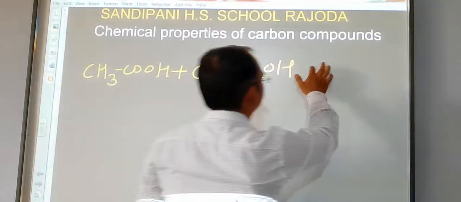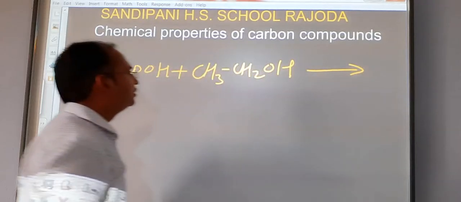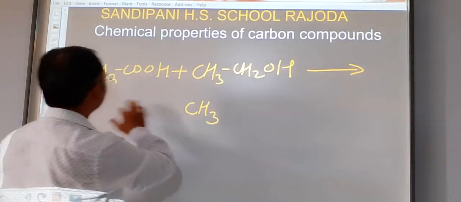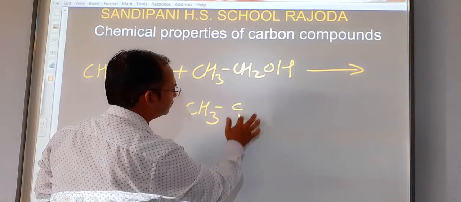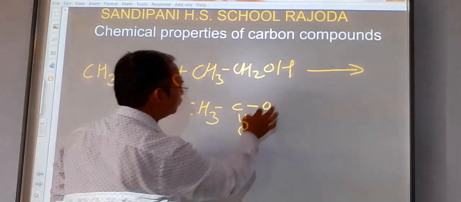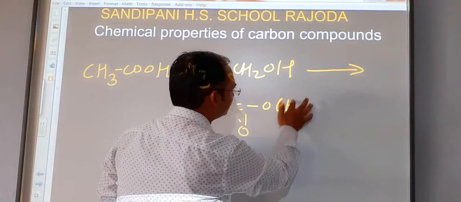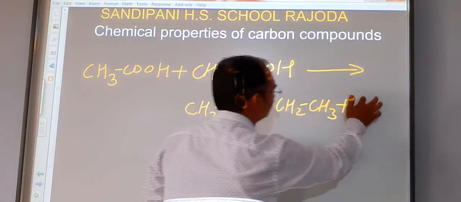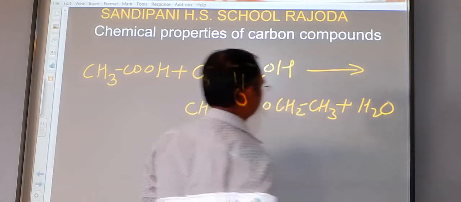See what product will be formed here. CH3, C double bond O, this O, this CH2, CH3, along with the formation of water.